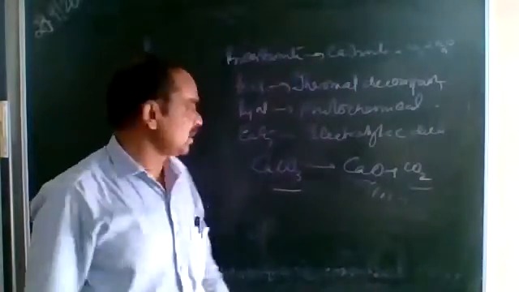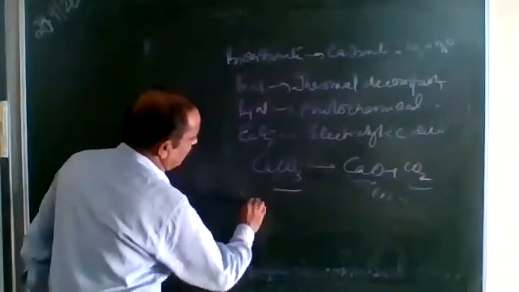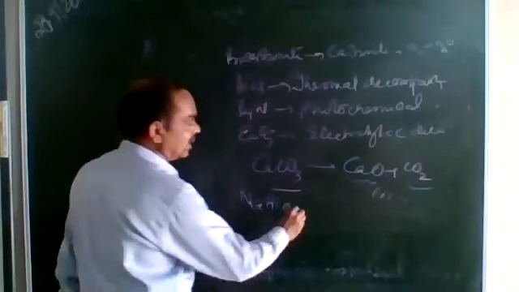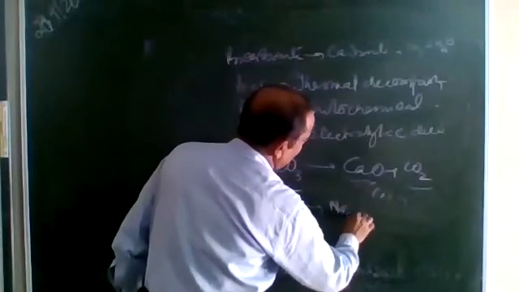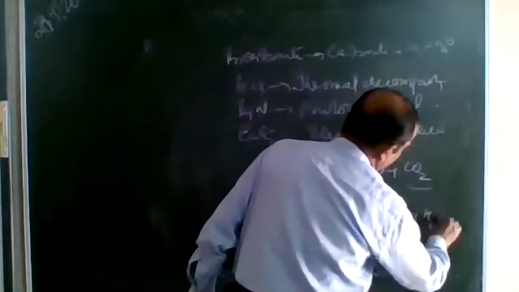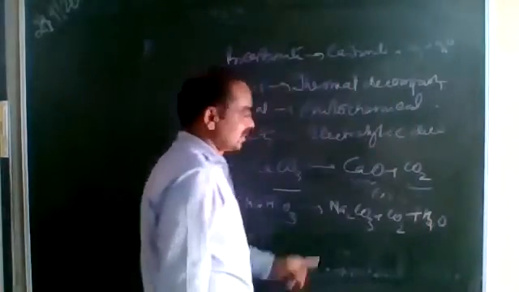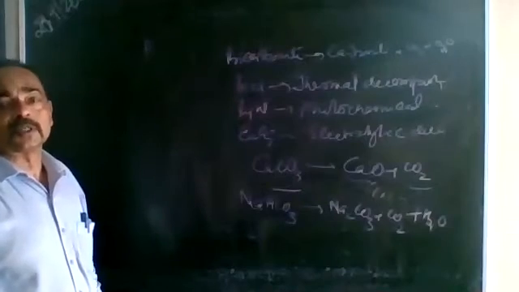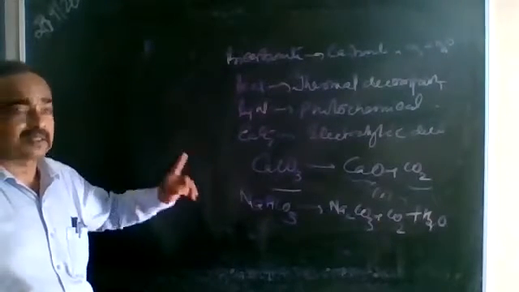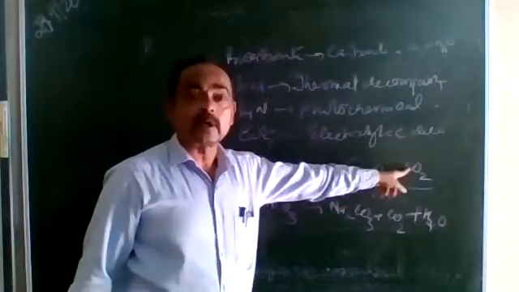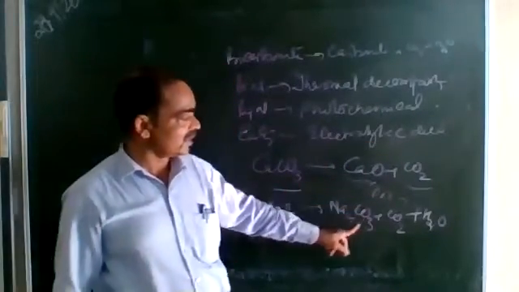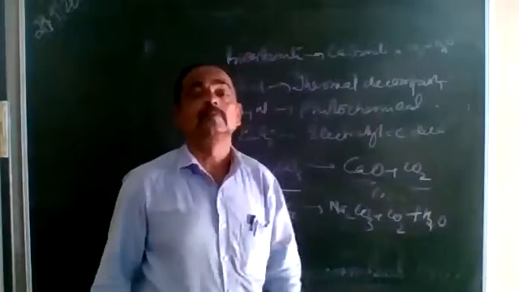For example, we heat sodium bicarbonate, baking soda, on heating it forms Na2CO3 plus carbon dioxide plus H2O. So remember, when a metallic carbonate is heated, we get metallic oxide and carbon dioxide, whereas when a bicarbonate is heated, we get the carbonate, carbon dioxide and water.